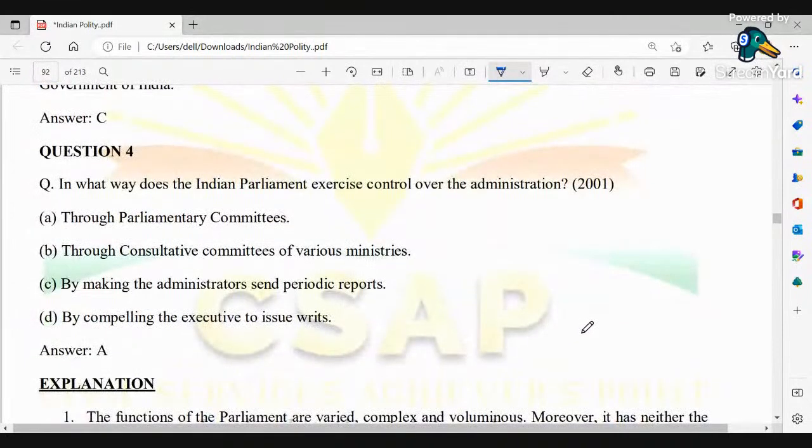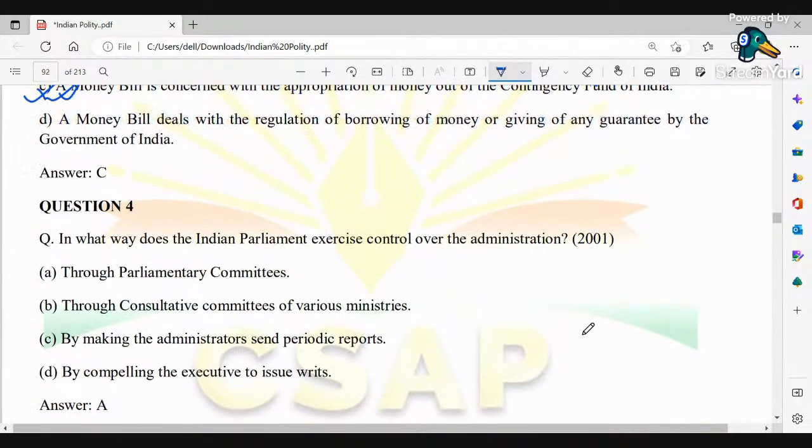Next, in what ways, okay, here the answer is revealed, so I'll try not to reveal these answers. In what ways does the Indian Parliament exercise control over the administration? It is through the parliamentary committees. Okay, so we could see that we have got both types of parliamentary committees, be it the ad hoc committees as well as the standing committees. Okay, so a parliamentary committee is what?